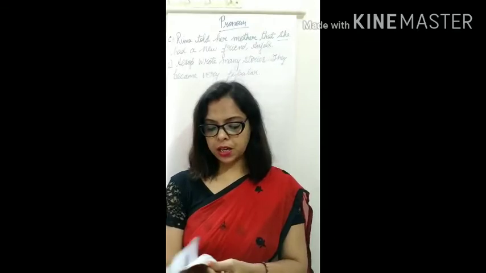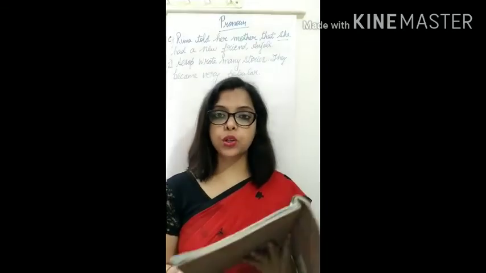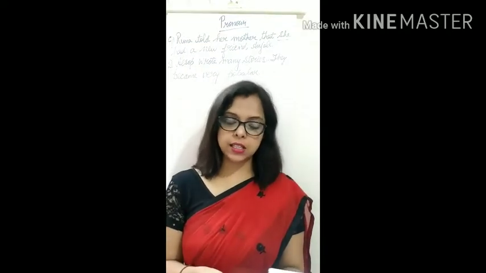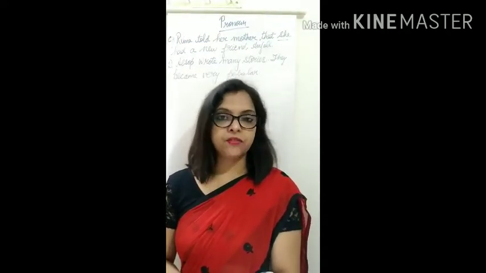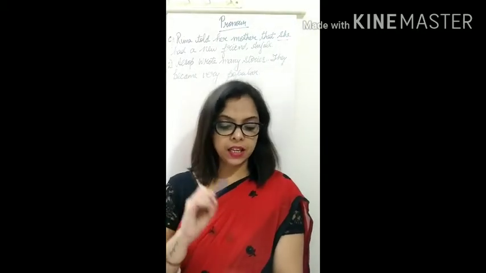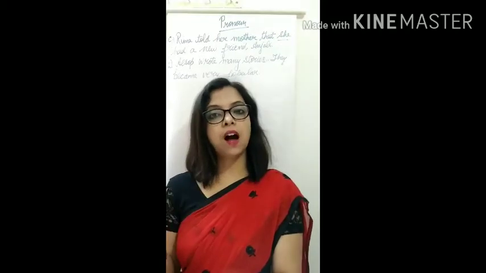Okay. So again I am repeating. Number 1, he. Number 2, you. Number 3, us. Number 4, they. Number 5, us. Number 6, he and it. Number 7, me and I.